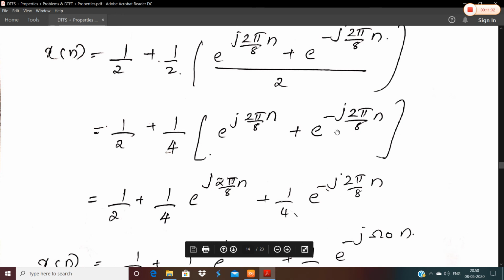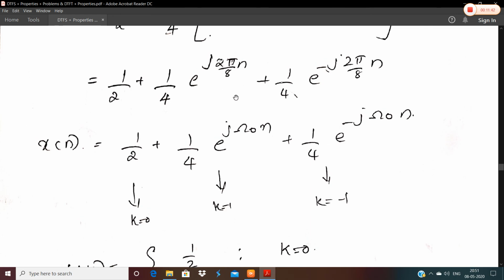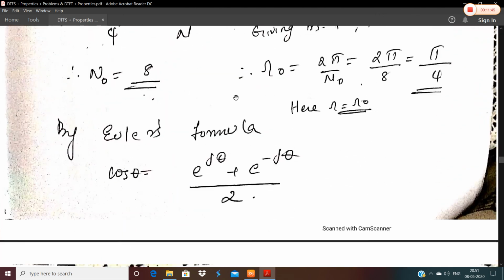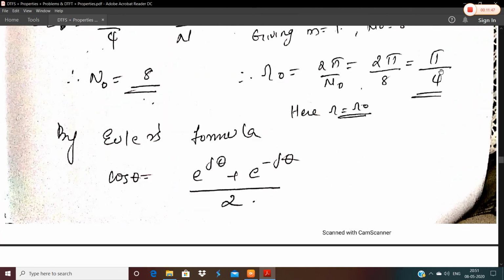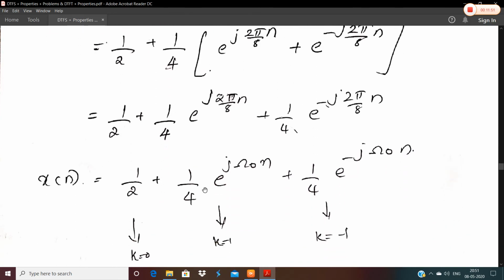We'll take this 1 by 4 inside. So this is of the form half plus 1 by 4 into e raised to j omega naught n, because omega naught is nothing but pi by 4. We got it already like that. Here we had got the value of omega naught as pi by 4. So 2 pi by 8 is nothing but pi by 4. So it becomes half plus 1 by 4 e raised to j omega naught n plus 1 by 4 e raised to minus j omega naught n form.